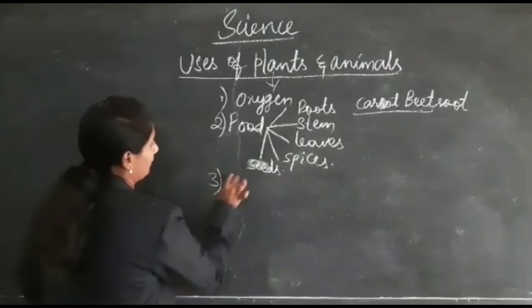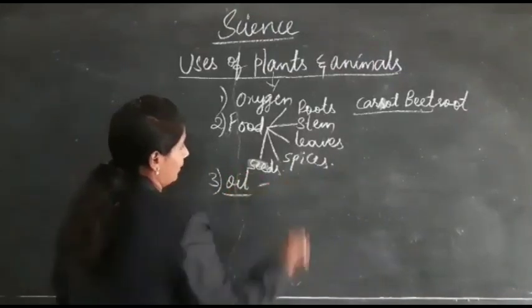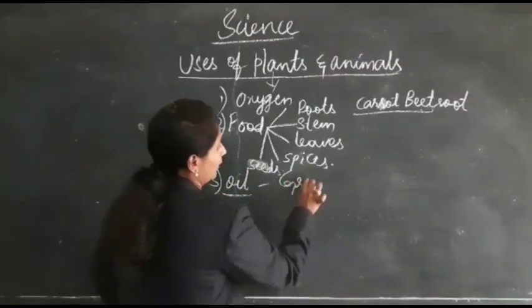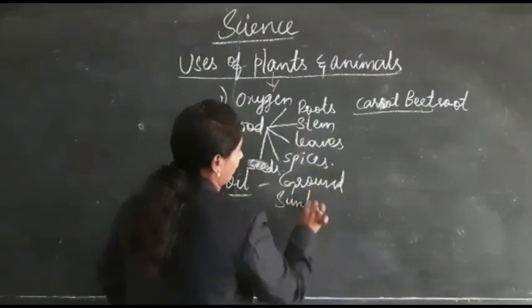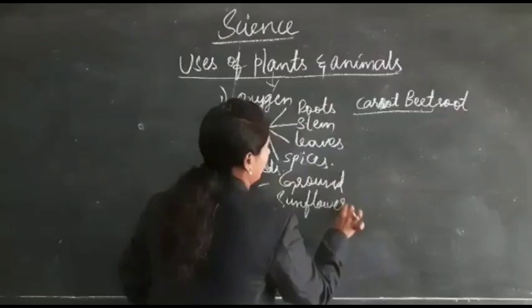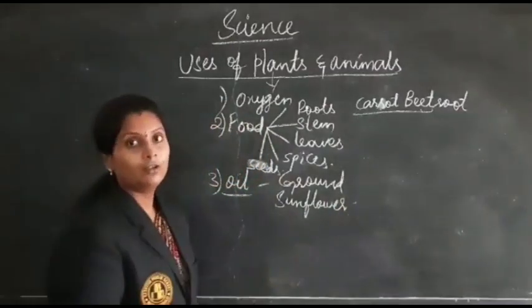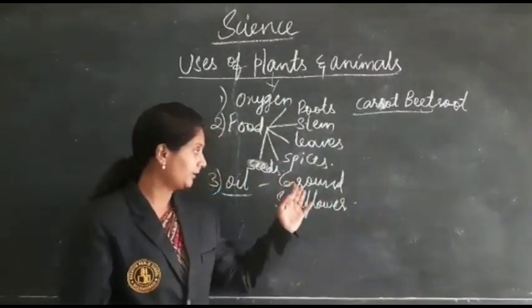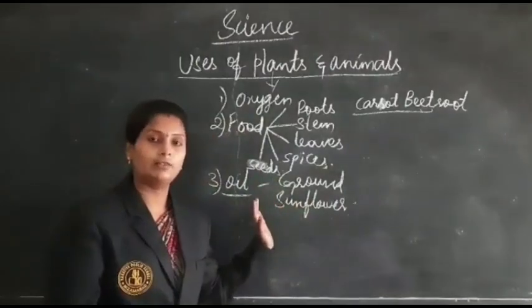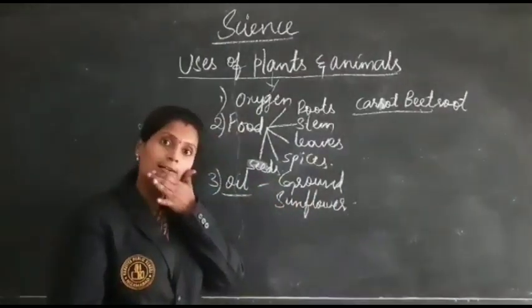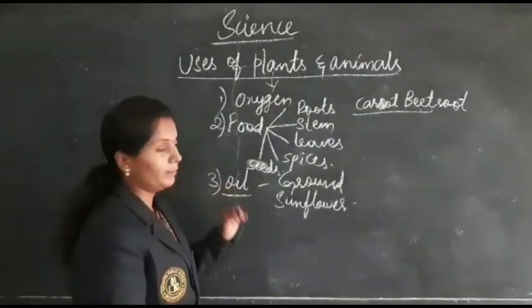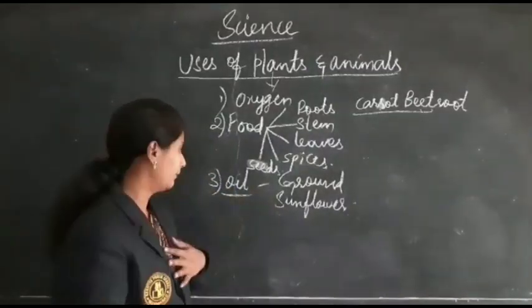And next coming to the oil from the food plants, groundnut, sunflower, etc. So from groundnut and sunflower seeds we are getting the oil, and also mustard. We will be using it as oil in cooking purposes.